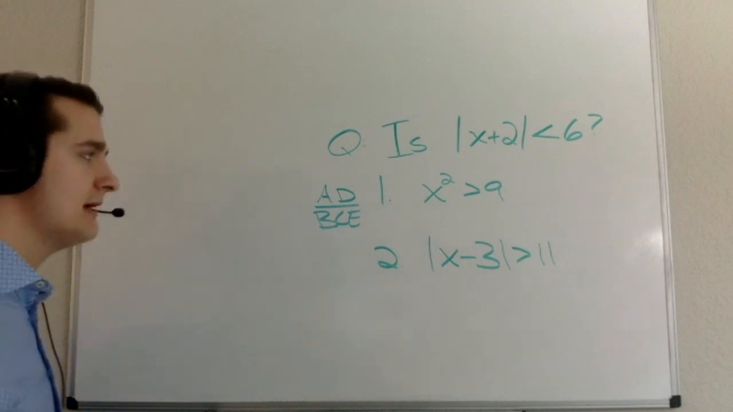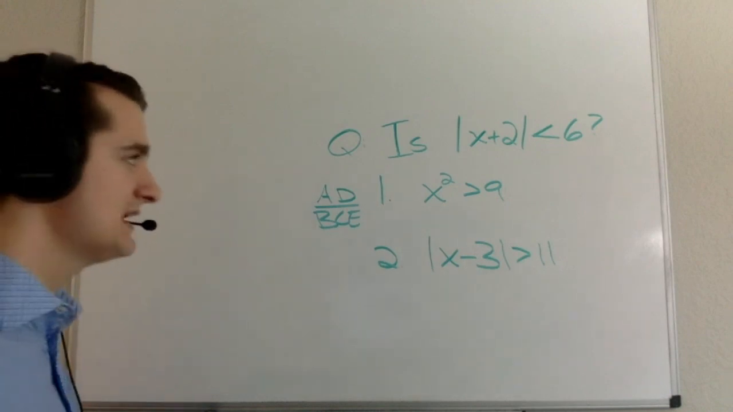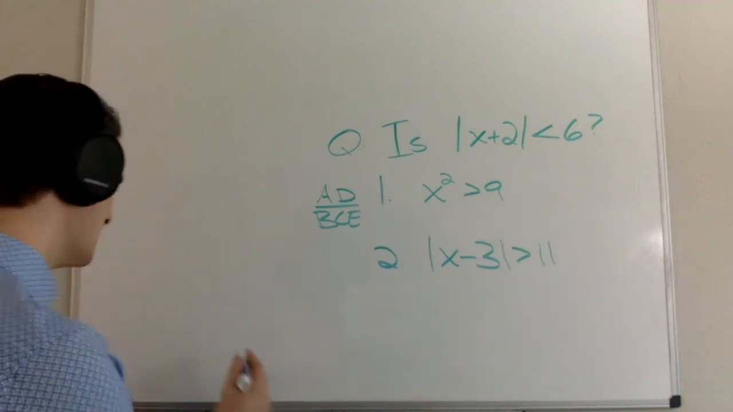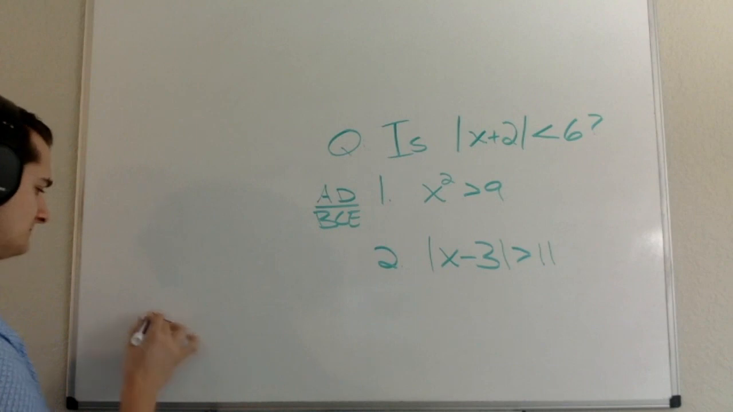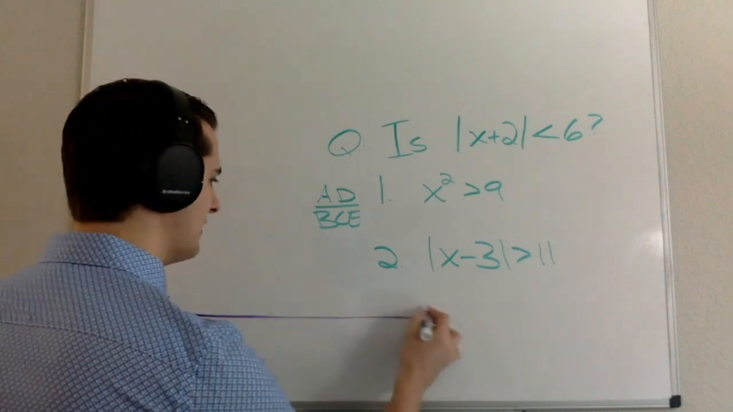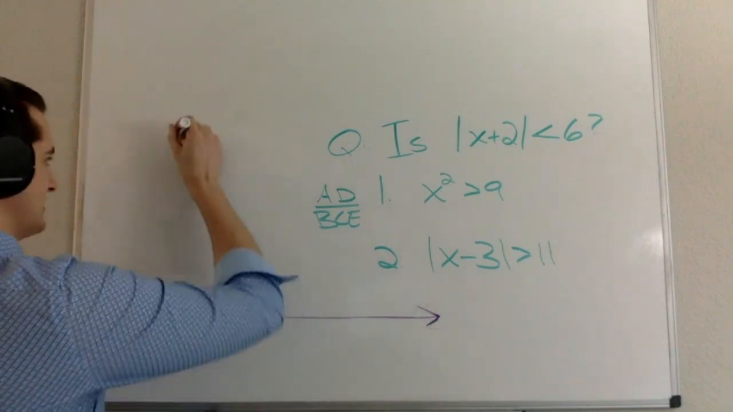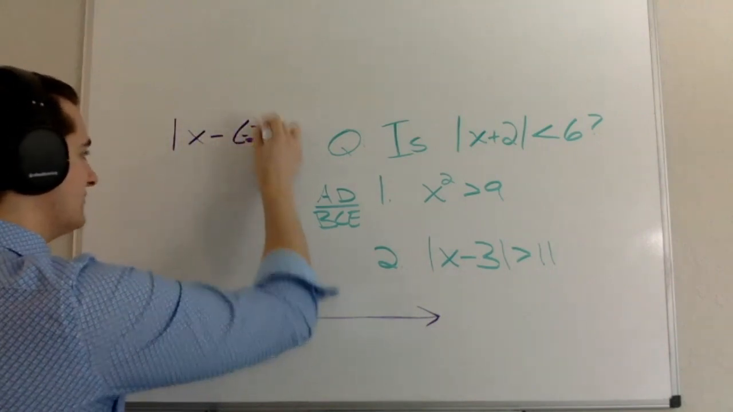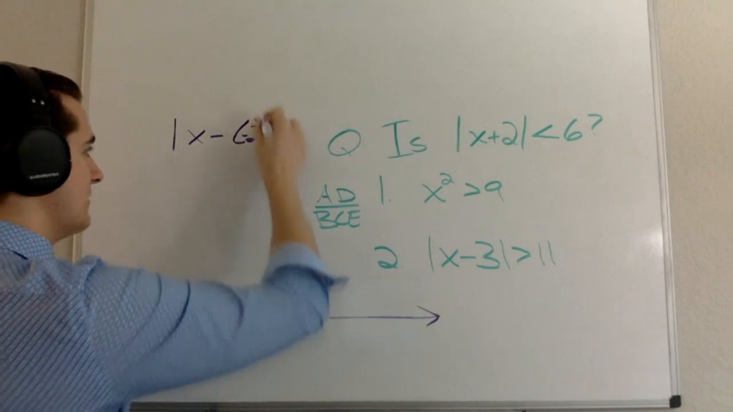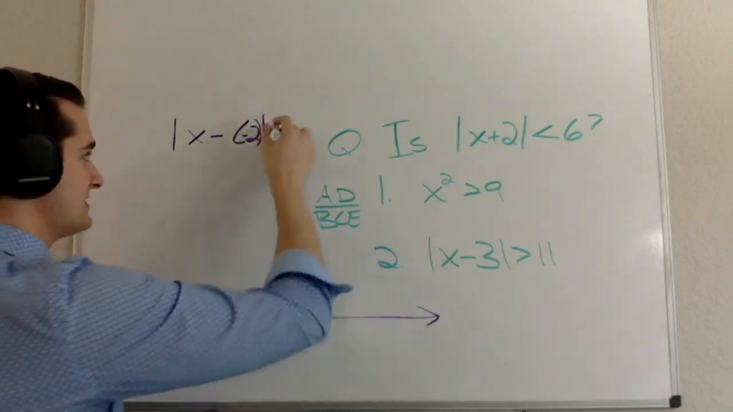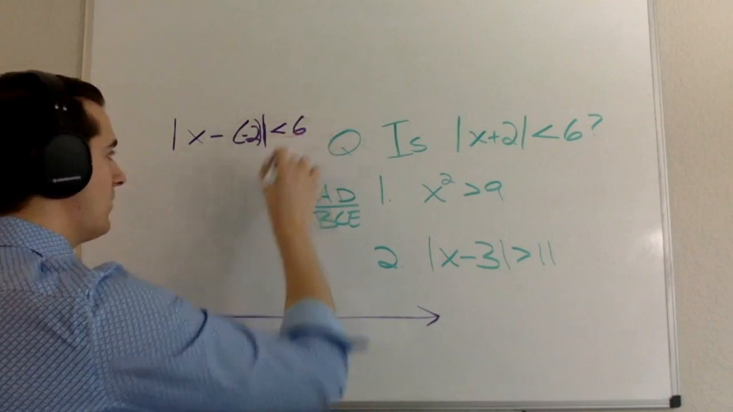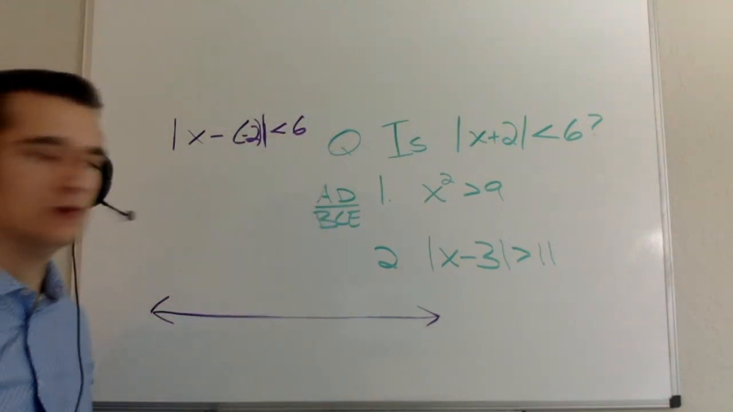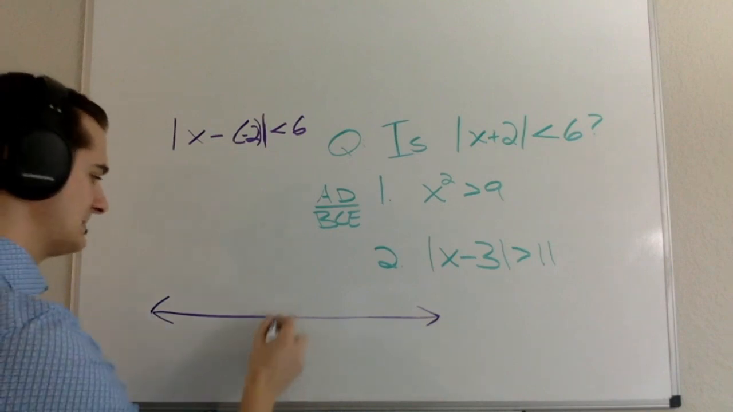And immediately where my mind's going to go on this one is I'm going to think about this in terms of distance on a number line. And if you remember, the way that I'm going to think about the absolute value of x plus 2 is as the absolute value of x minus negative 2, which is then going to tell me the distance between x and negative 2. And so my question becomes, is the distance between x and negative 2 less than 6?